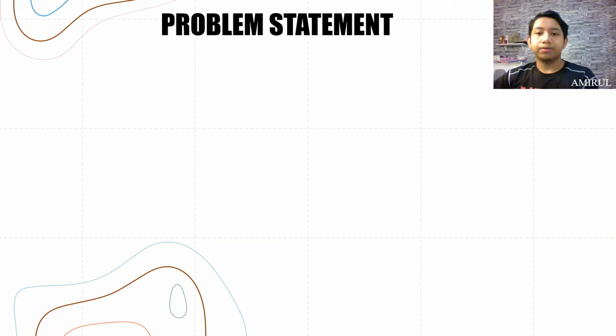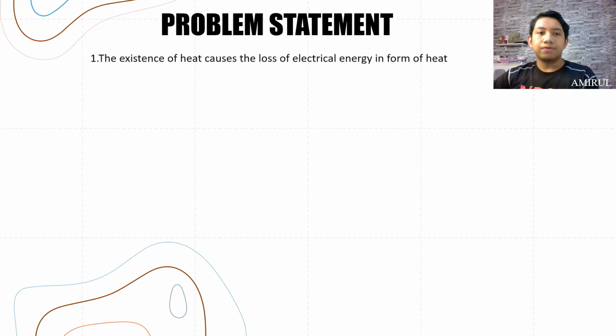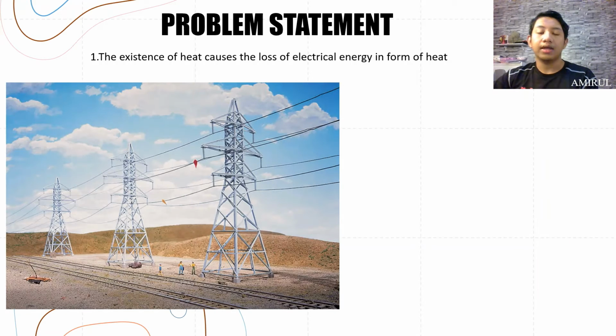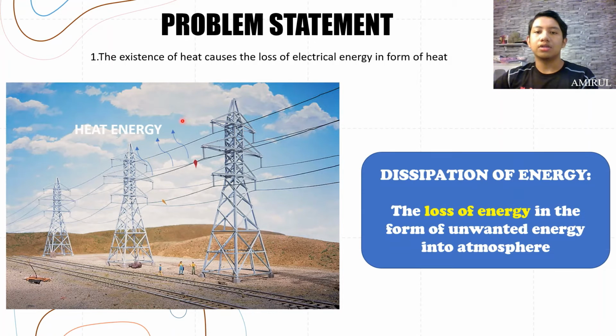Next for the problem statement. Firstly, the existence of heat causes the loss of electrical energy in the form of heat. As an example, when the current flows through the wire, heat energy will be lost to the surroundings. This process is called dissipation of energy, the loss of energy in the form of unwanted energy.